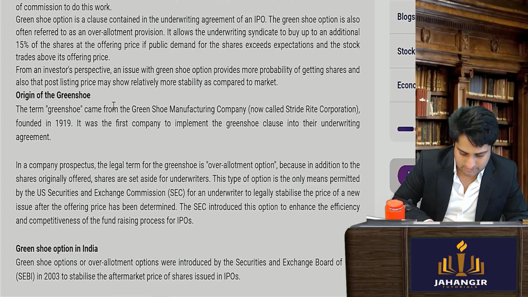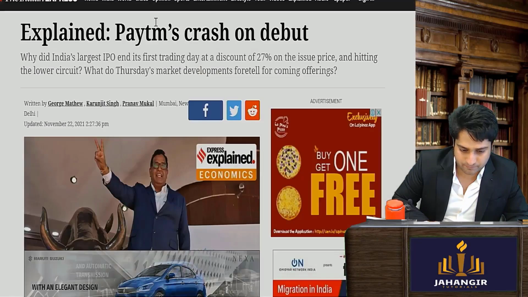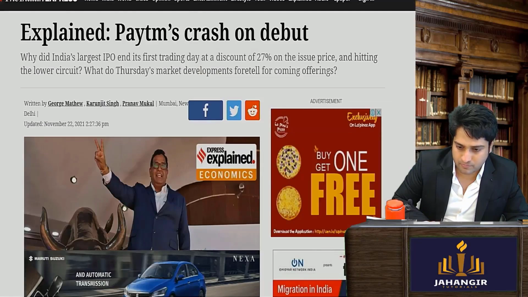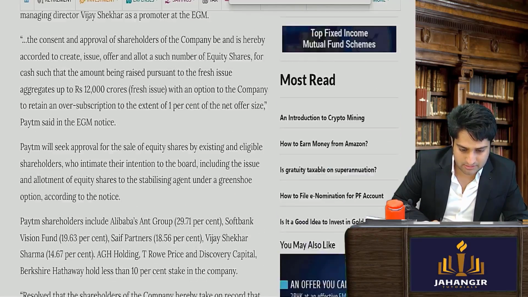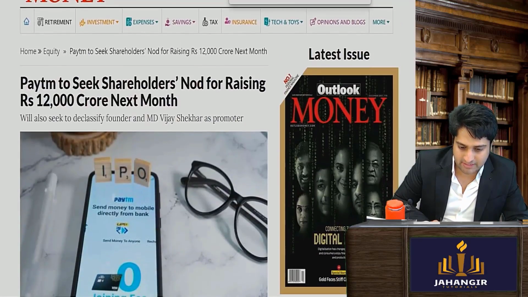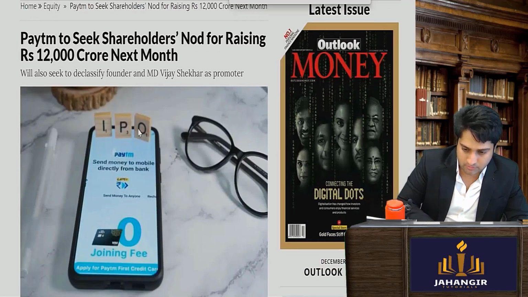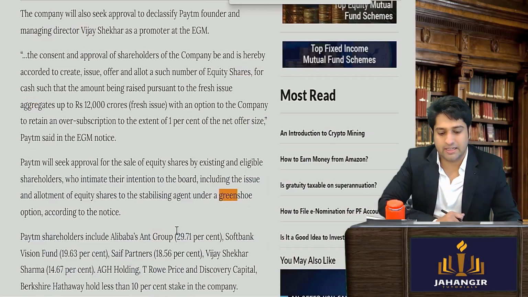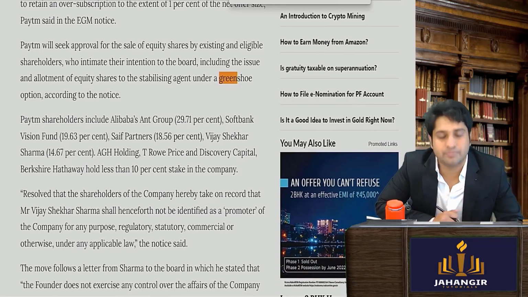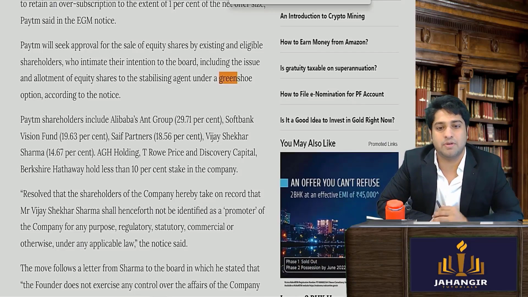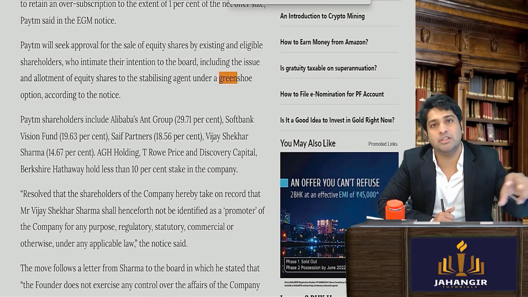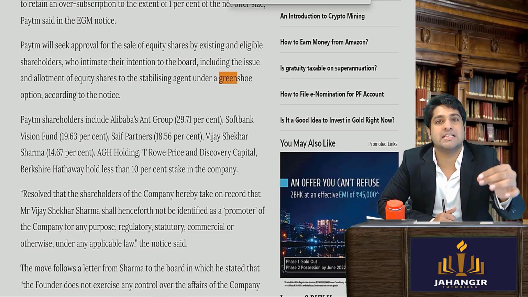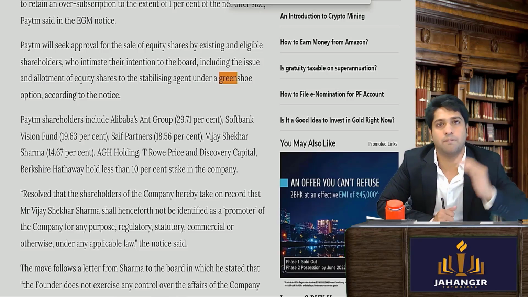So let's see the green shoe option that Paytm was also planning to take. When they came out with an IPO, they had taken approval to incorporate the green shoe option for stabilizing the price post listing.